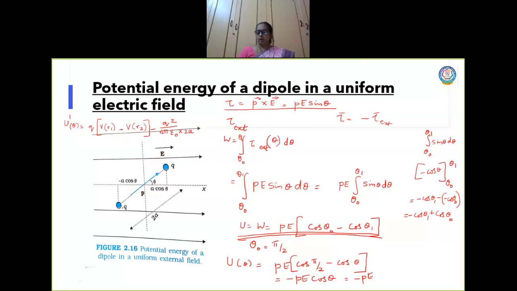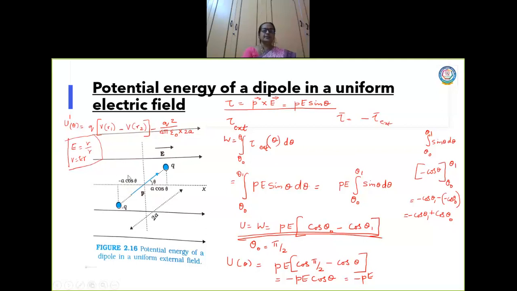And we also know the formula for electric field. Yesterday we read the relation between potential and electric field. We arrived at the negative potential gradient, dV by dr, we read, no? So what is V here? V can be written as E into r. So I am going to substitute for this difference of potential as E into 2a cos theta. So why is it E into 2a cos theta? Actually V is nothing but E into r. E is the electric field we know, but I wanted to know the displacement.